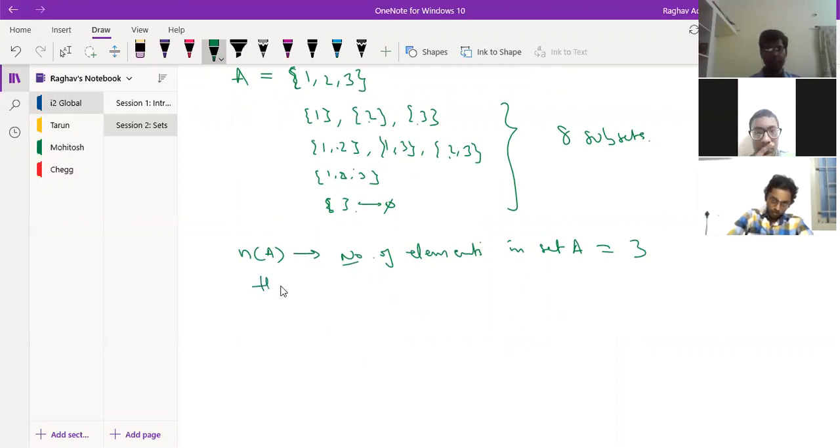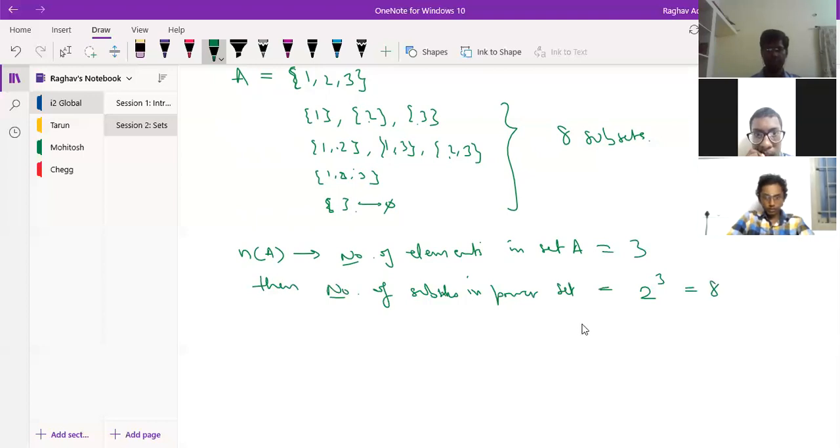Then the number of subsets in the power set is equal to 2 power 3, which is 8. Suppose the number of elements in a set is n.